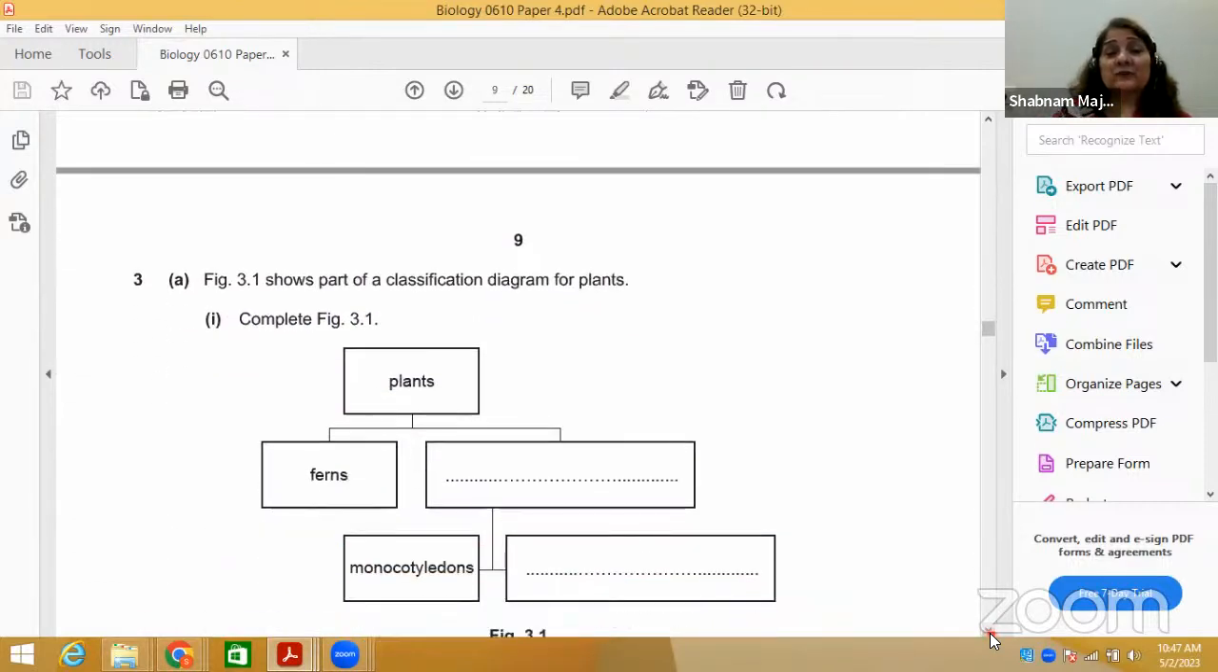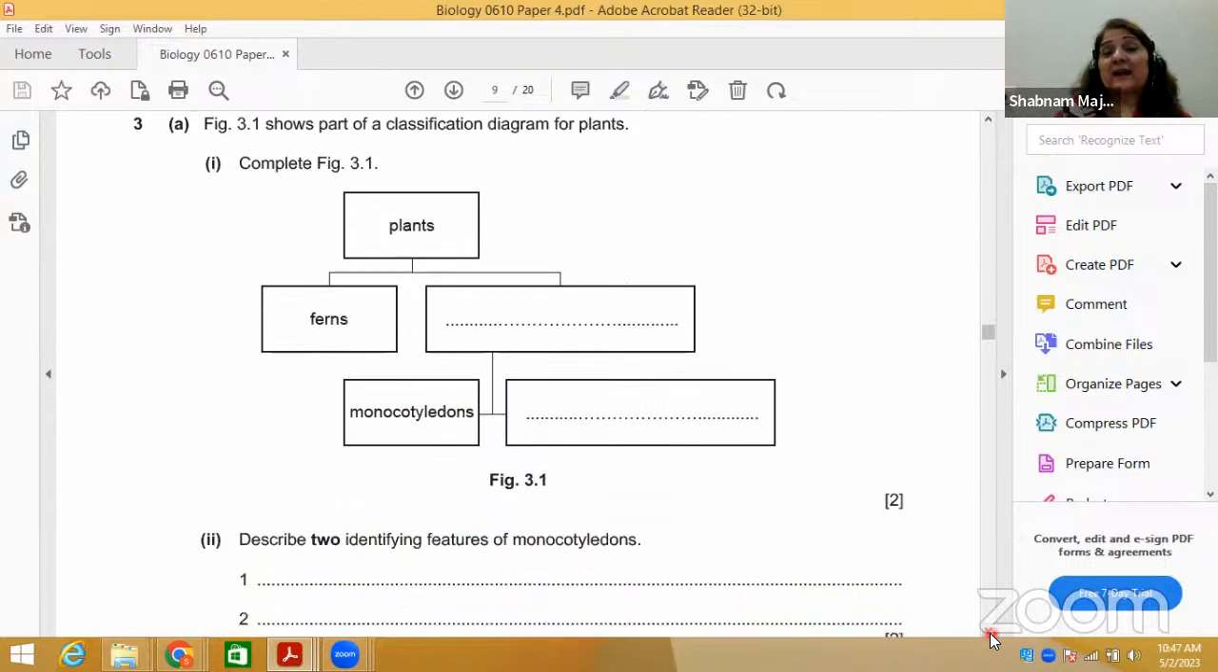This is question number 3, based on classification. Bring to your mind the plant kingdom. The plant kingdom is divided into flowering plants, also called angiosperms, which are further divided into monocotyledonous and dicotyledonous, monocots and dicots, right? And the other simple plants are mosses, ferns and bryophytes. You must have done all this in classification.